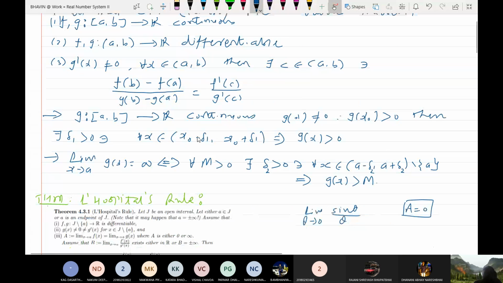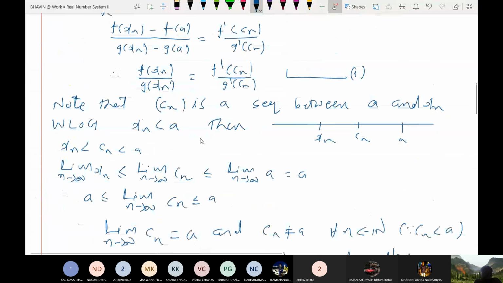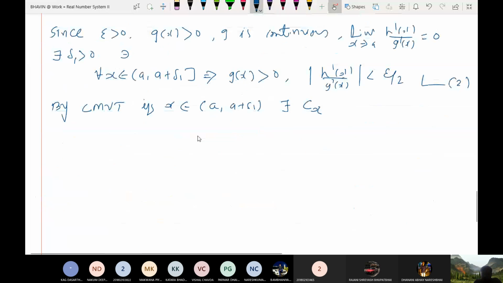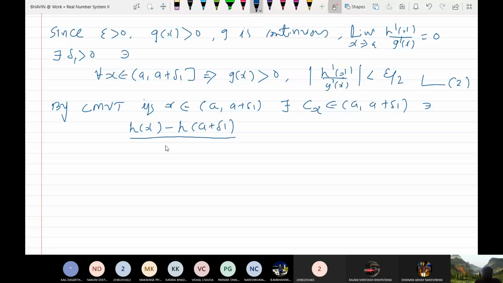So I will get the point c(x), from which interval? From a to a plus delta 1, such that h(x) minus h(a plus delta 1) upon